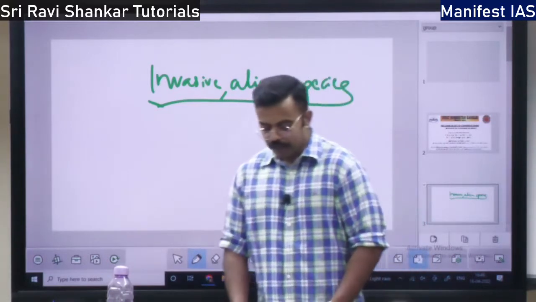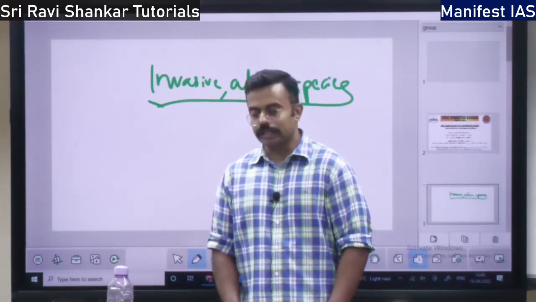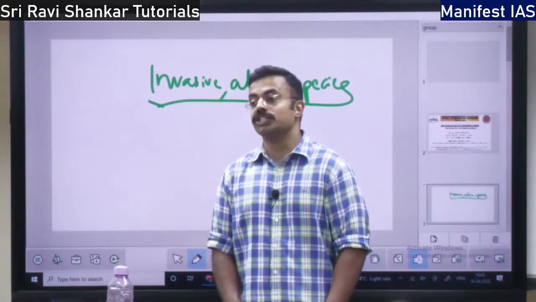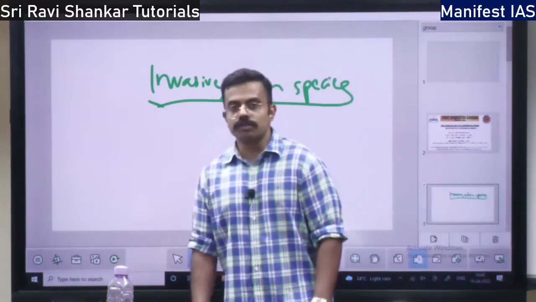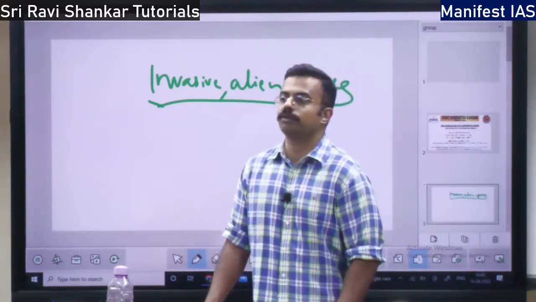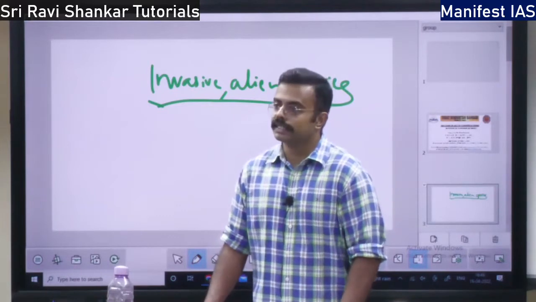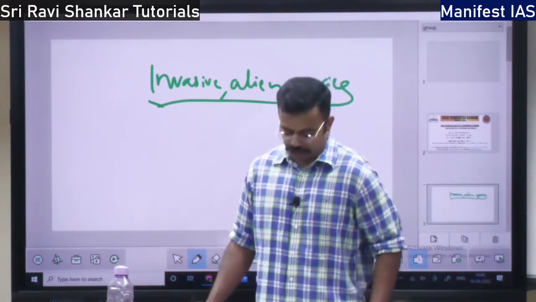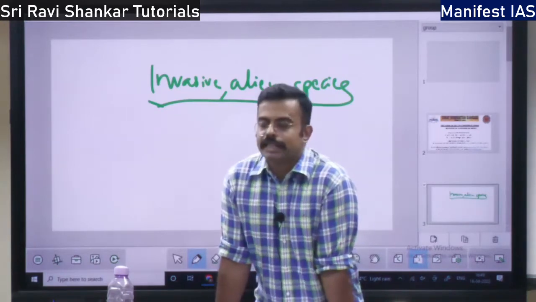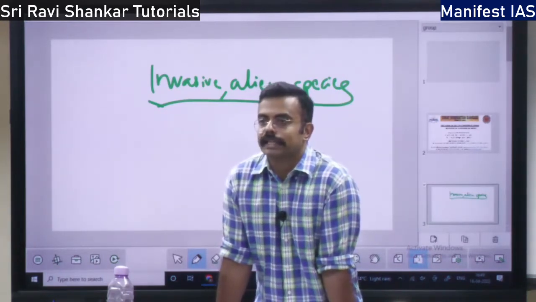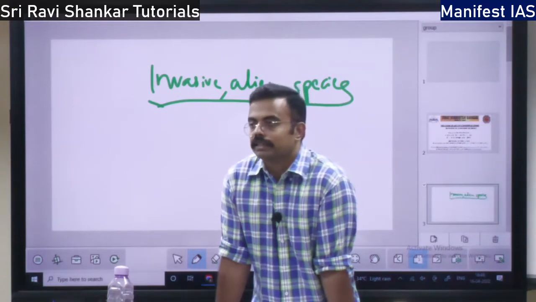So in India, earlier species richness was very high. That is, endemic species or local species were very high. Because of invasive species, because of globalization, now species richness has been reducing. These invasive species are acting as a threat. Right? So when there is an invasive species, what is the threat? You tell me what is the threat.